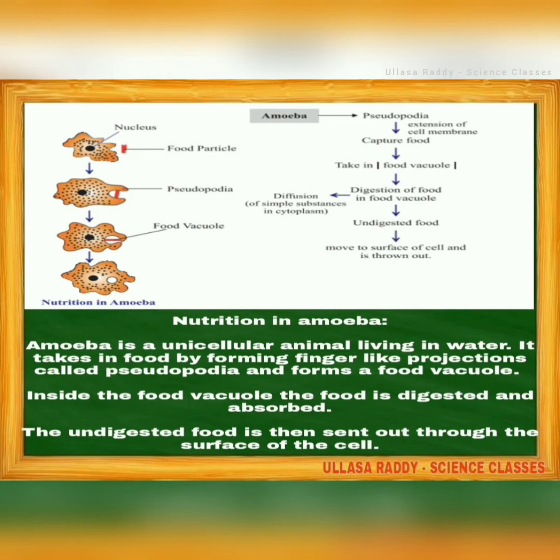Amoeba is a unicellular animal living in water. It takes in food by forming finger-like projections called pseudopodia, which are also its locomotory organs, and forms a food vacuole. Inside the food vacuole, the food is digested and absorbed. The undigested food is then sent out through the surface of the cell.